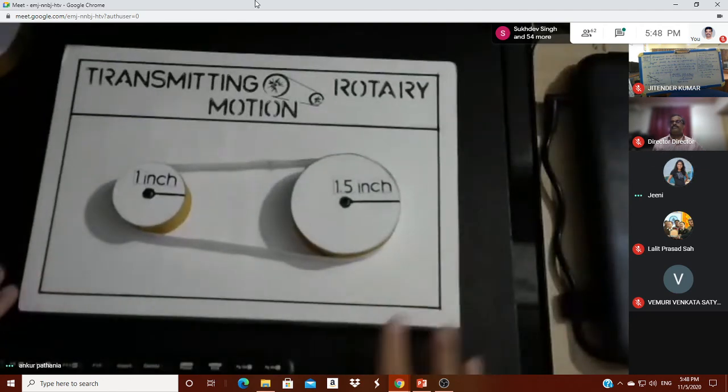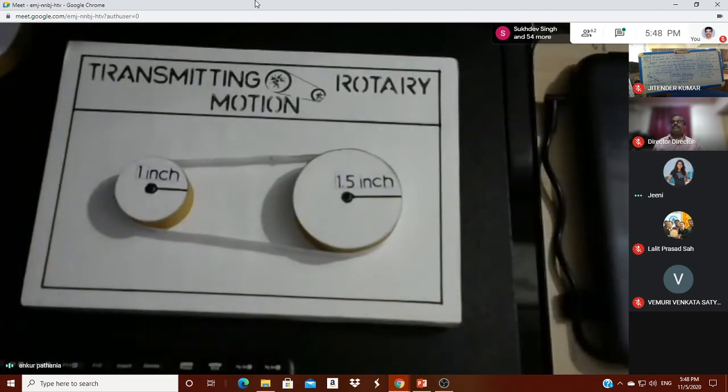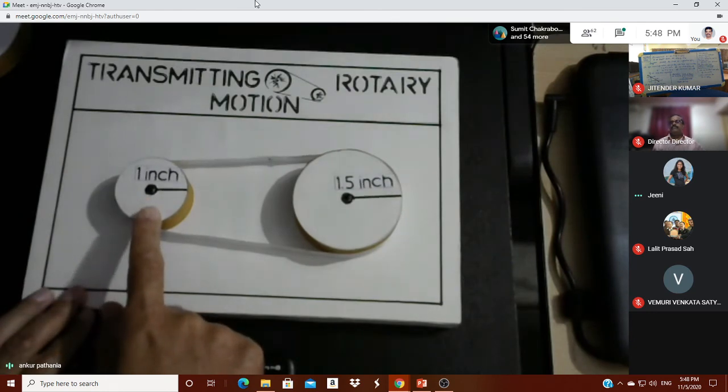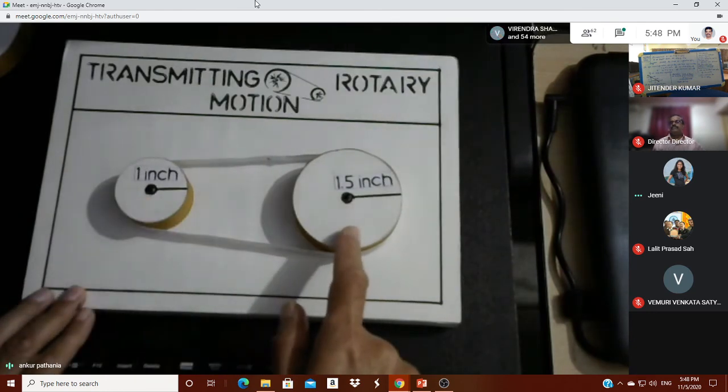Here, I have named it transmitting rotatory motion. Now, again here, the pulley 1 is having a radius of 1 inch, whereas the second one is having a radius of 1.5 inches.